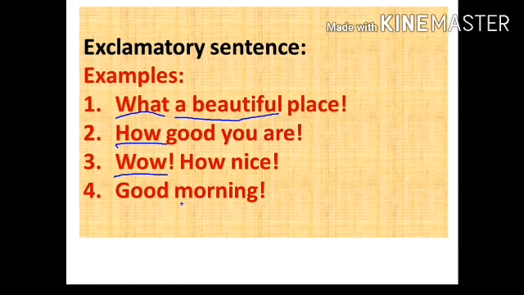And so many times we wish or greet people, and that also comes under exclamatory sentences: good morning, happy Diwali, good night. All these kinds of sentences also come in exclamatory sentences.